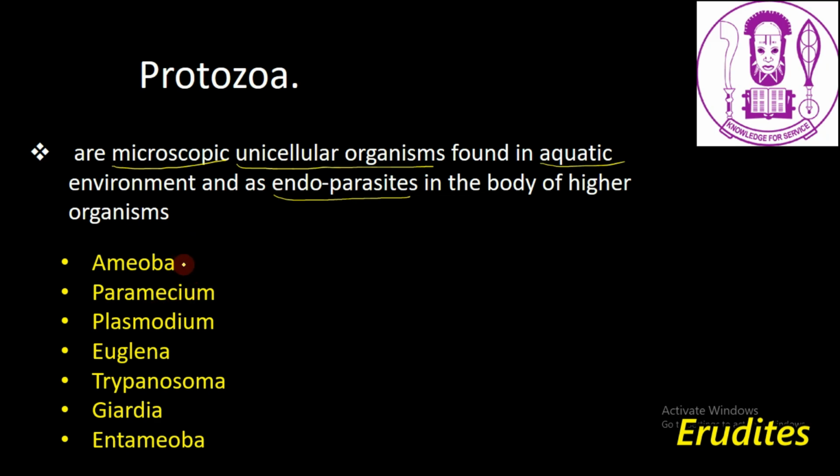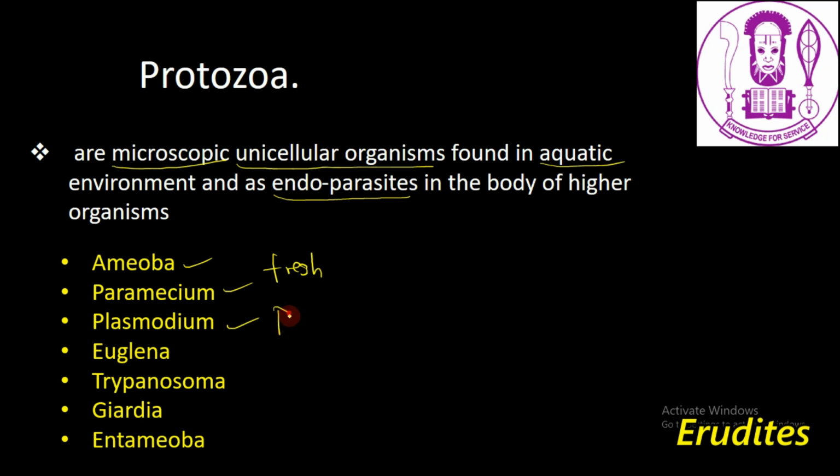For example, amoeba and paramecium are found in freshwater habitat. They are found in the aquatic environment. Plasmodium, which is the parasite that causes malaria, is found as an endoparasite in the body of animals like humans.